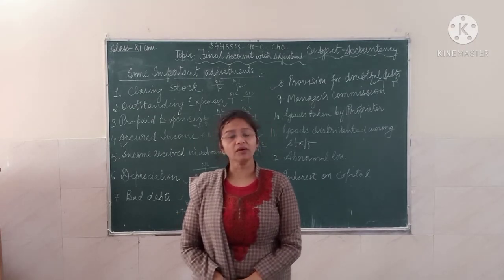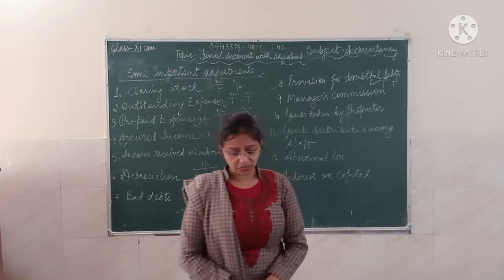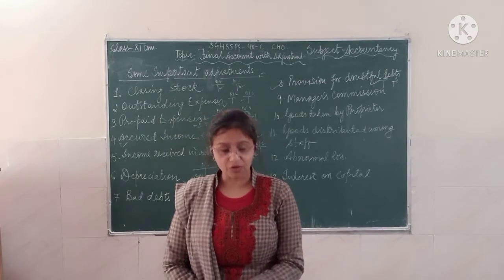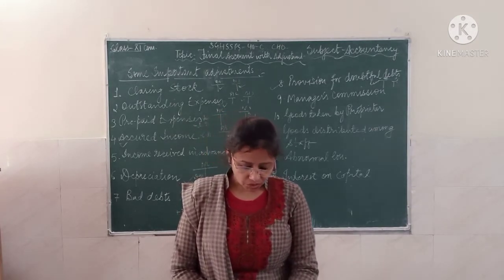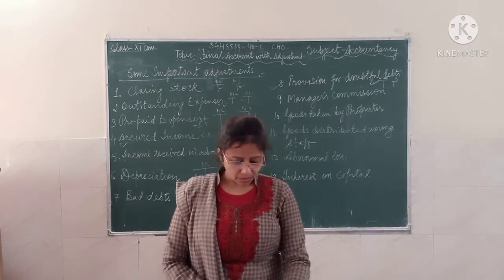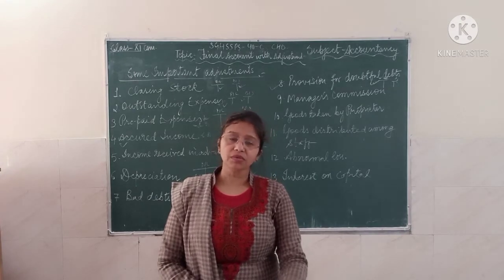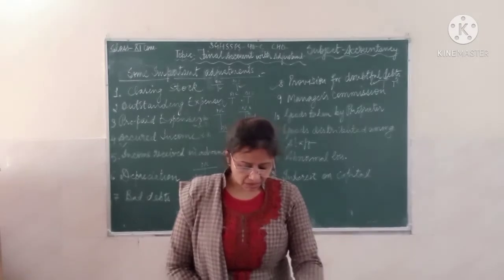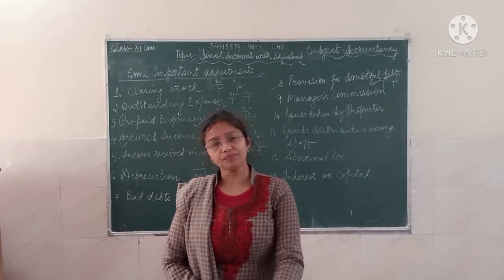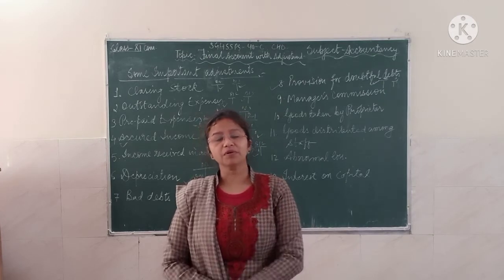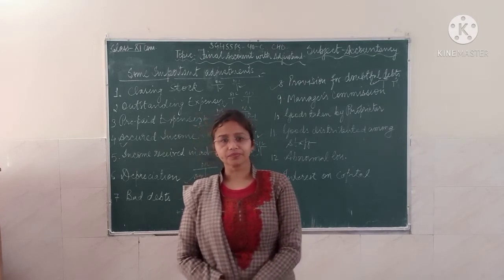When you are taking the manager's commission payable on profit before charging, then you simply take the net profit before charging the commission, that is the net profit multiplied by the percentage of commission divided by 100.